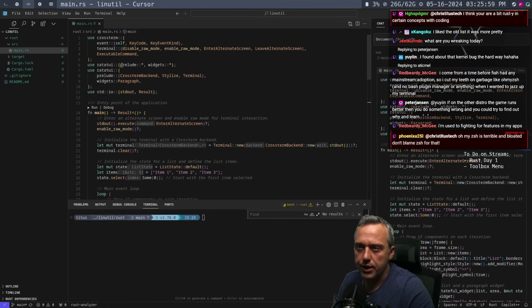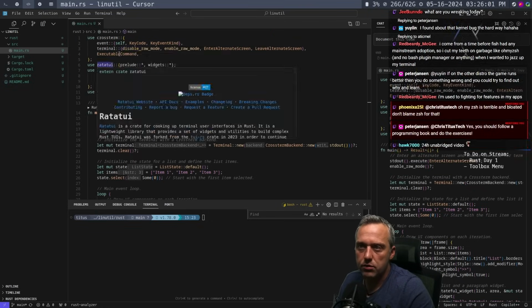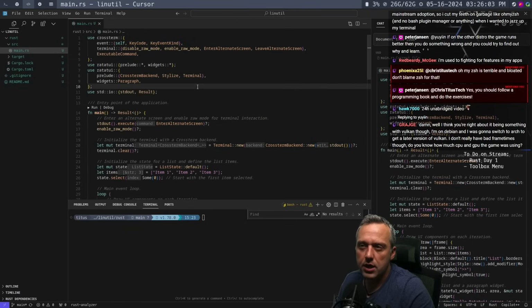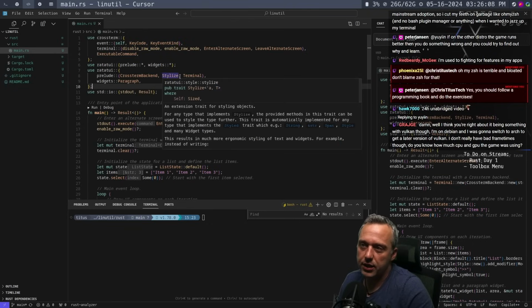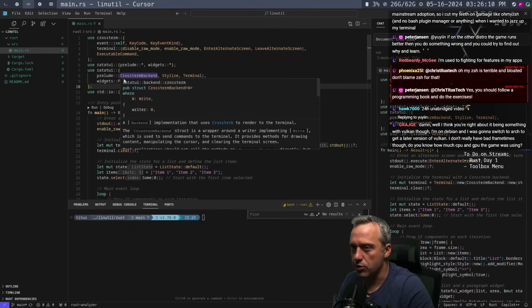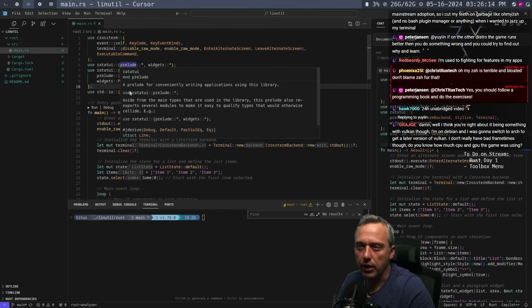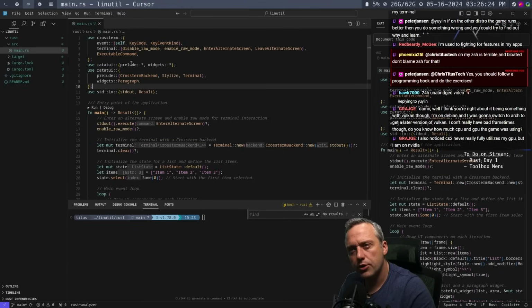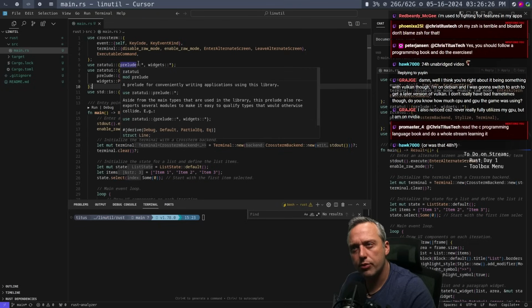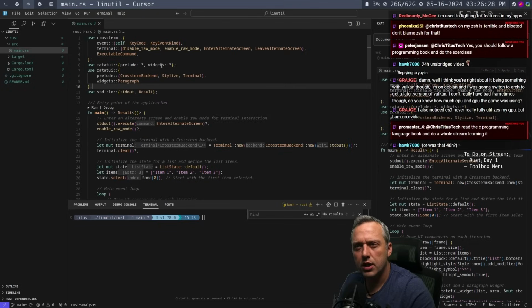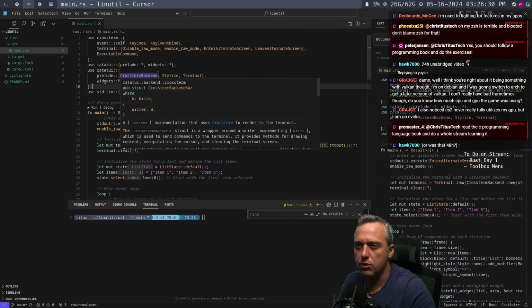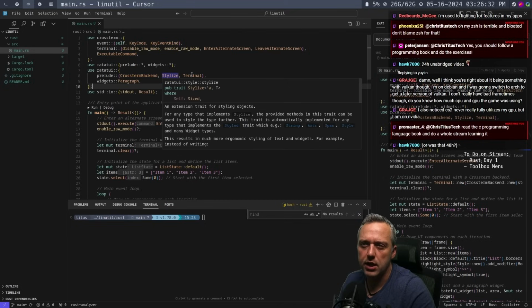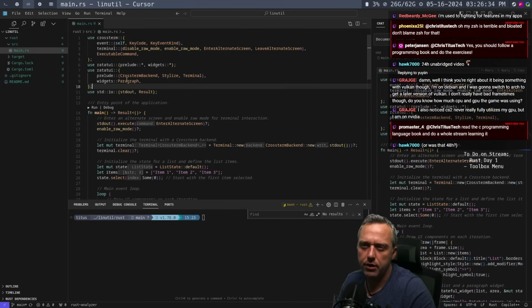All right, let's break down each one. So we already understand, here's the cargo. This is what is done right up here. And honestly, if you don't want to specify exactly each one, I think you can just do a star here if you wanted. Oh, no, that's up here. Okay. I wonder why this is defined twice. So you call it once with prelude star and then widget star, and then it's called again, but this time you're specifying crossterm backend, style, list, terminal, and paragraph.